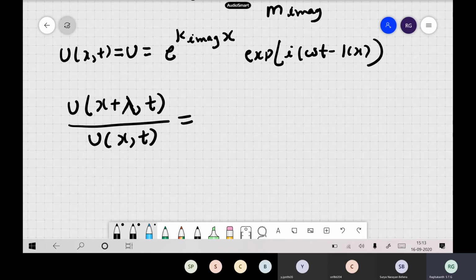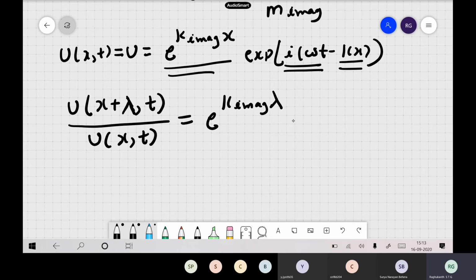In the time domain it is going to remain the same, so we are changing only x plus lambda. Then divide by u(x,t). So the i omega t term gets cancelled. You will be left with the k imaginary term multiplied by lambda, and you have e to the power of minus i k lambda.